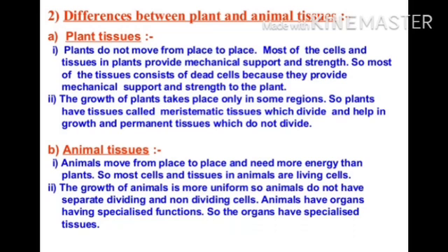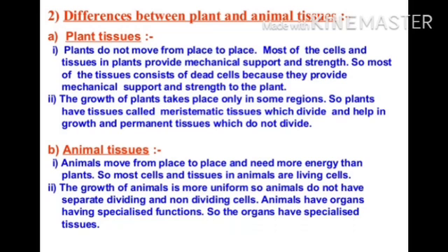Another difference between plant and animal is in the pattern of growth. The growth in the plant is limited to certain regions, while this is not so in animals. There are some tissues in the plant that divide throughout their life.